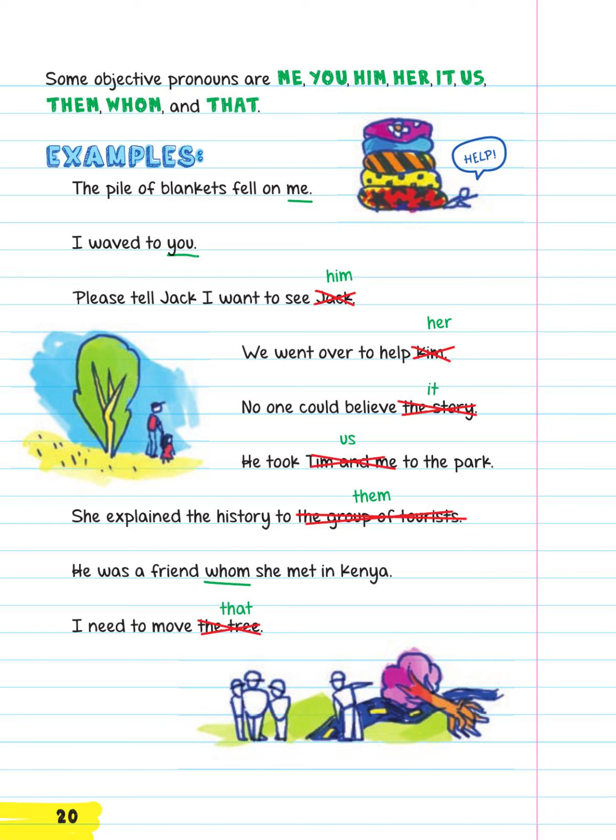Examples. The pile of blankets fell on me. I waved to you. Please tell Jack I want to see Jack. Please tell Jack I want to see him. We went over to help Kim. We went over to help her. No one could believe the story. No one could believe it. He took Lim and me to the park. He took us to the park.